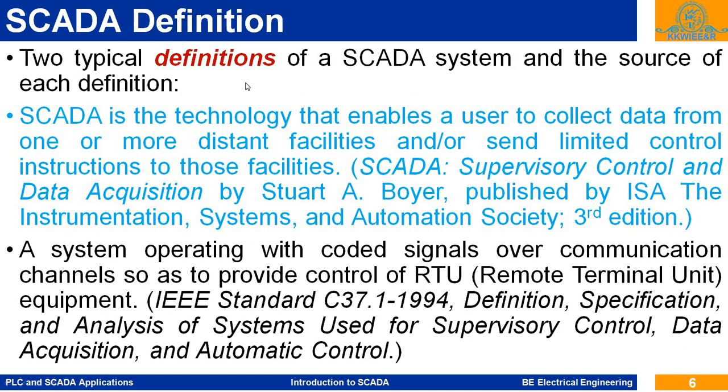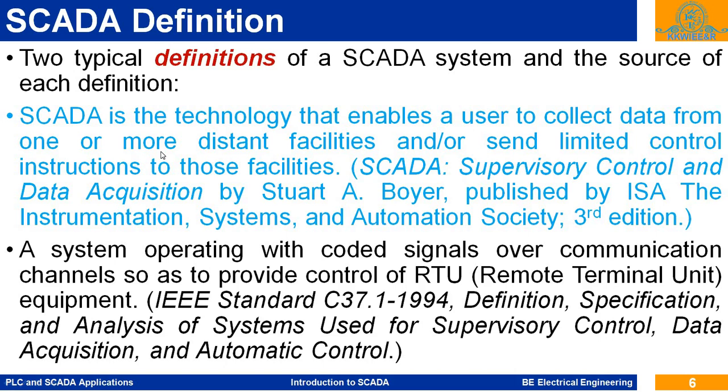There are two definitions of SCADA. First, SCADA is the technology that enables a user to collect data from one or more distant facilities and send limited control instructions to those facilities. It enables the user to collect data from one or more distant facilities, from remote locations. Say there is a single location or more than one.